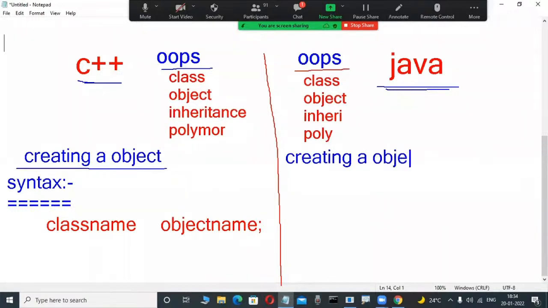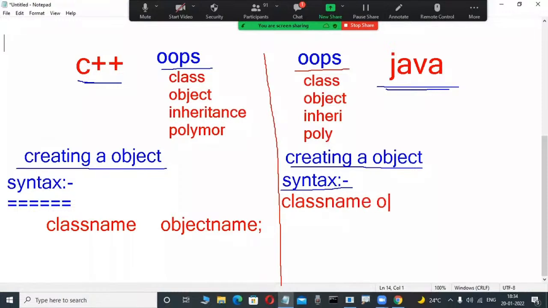Creating an object from a class in Java, anybody technical, tell me roughly the syntax. Many of you are good at Java and Python from your academic career. Now tell me. Yes, very good, some of you are telling correctly. Class name, space, object name equals new class constructor. Is some other syntax there or not?